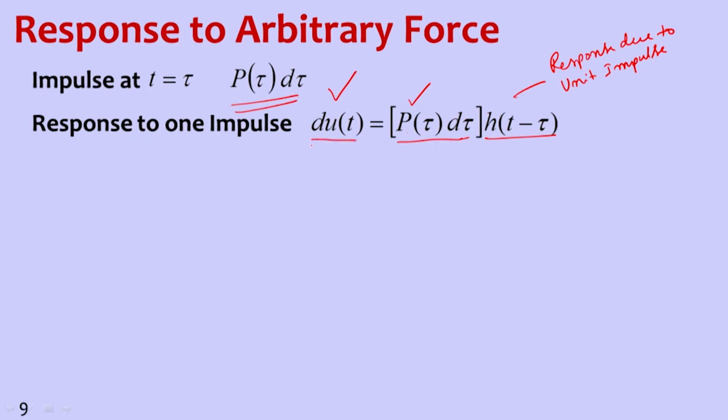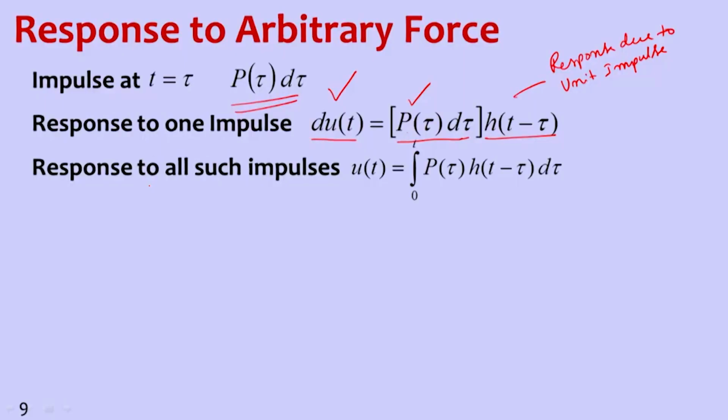So this du of t is written because this is only due to one impulse. In any arbitrary force, if we take a large arbitrary force, there can be many impulses, a series of impulses, and this is response due to one such impulse. And then response to all such impulses, if we want, we put together. So that is integral of this du. If we take integral here and integral here, integral of du t will become u t is equal to integral 0 to t p tau h t minus tau d tau.